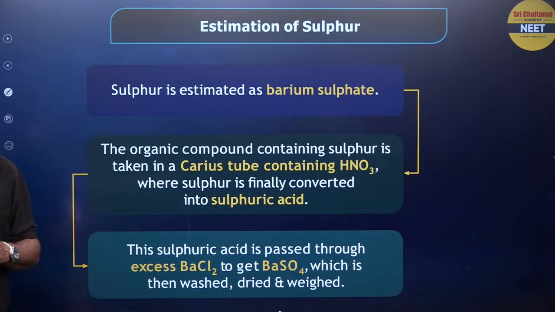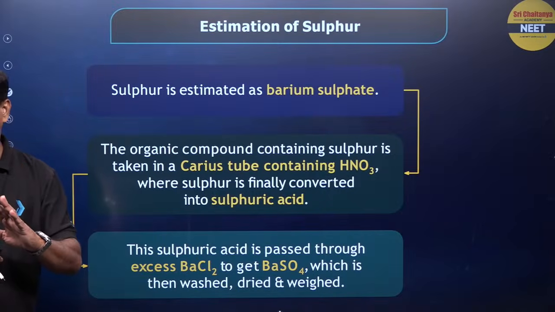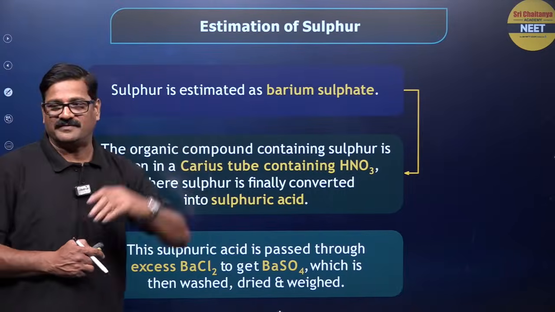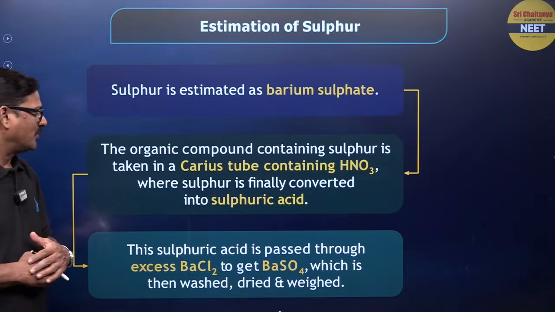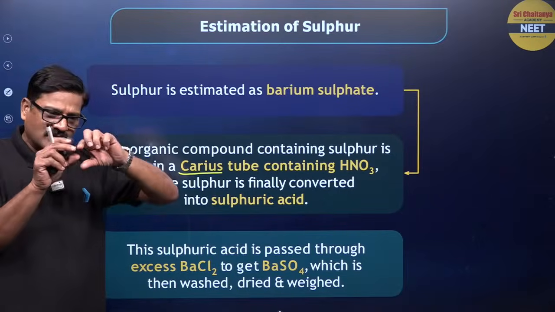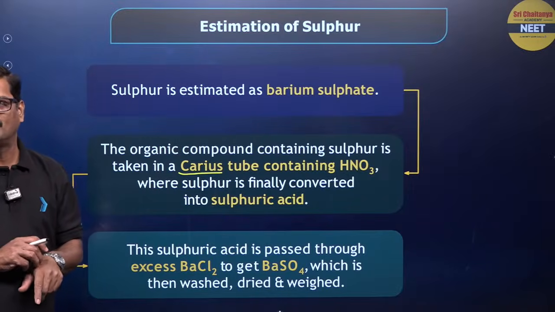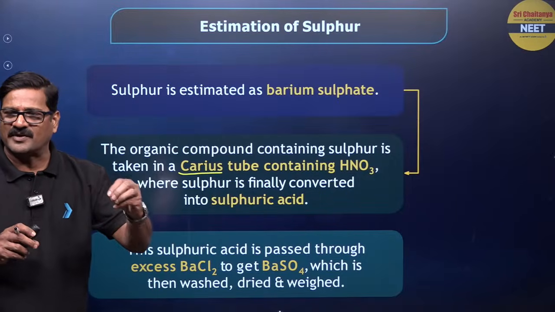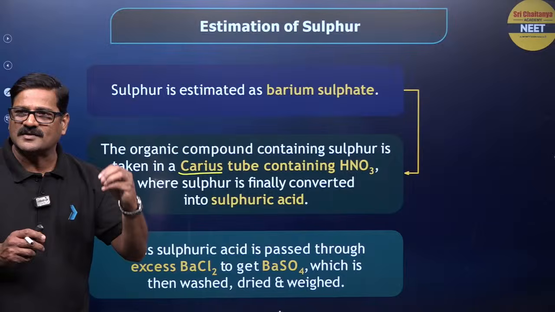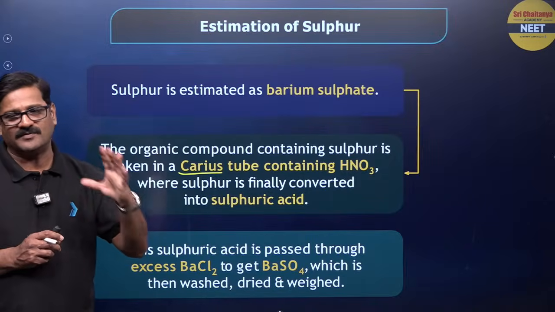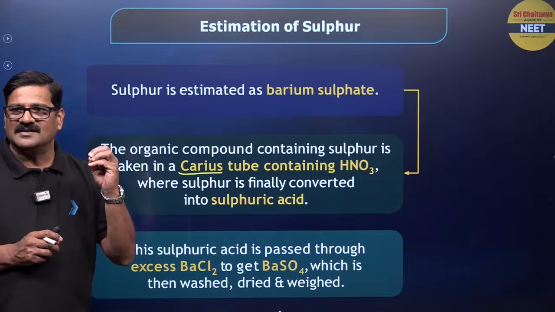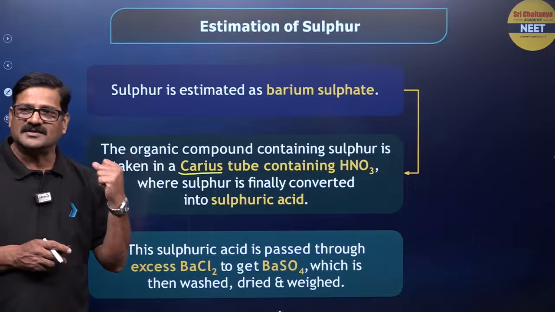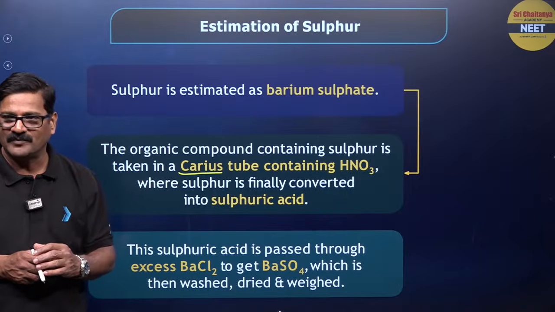Estimation of sulfur. Sulfur is estimated in the form of barium sulfate. The organic compound is taken in a long tube called a Carius tube. In that, HNO3 will be there, and the sulfur present in the organic compound gets oxidized and finally converted into sulfuric acid. That sulfuric acid is collected from the Carius tube and treated with excess barium chloride.